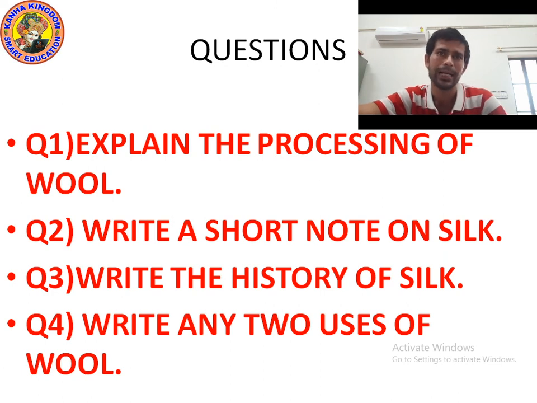Okay. Next question, question number 2. Write a short note on silk. We know that silk fiber is obtained from the cocoon of the silkworm. The silkworm is also known as silk moth. The silk moth lives on the leaves of mulberry plants. There are different types of silk: tassar silk, muga silk, kosa silk, mulberry silk.